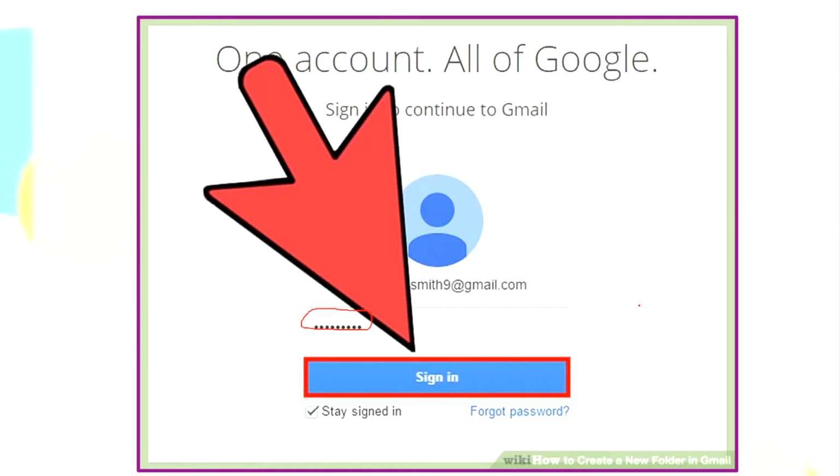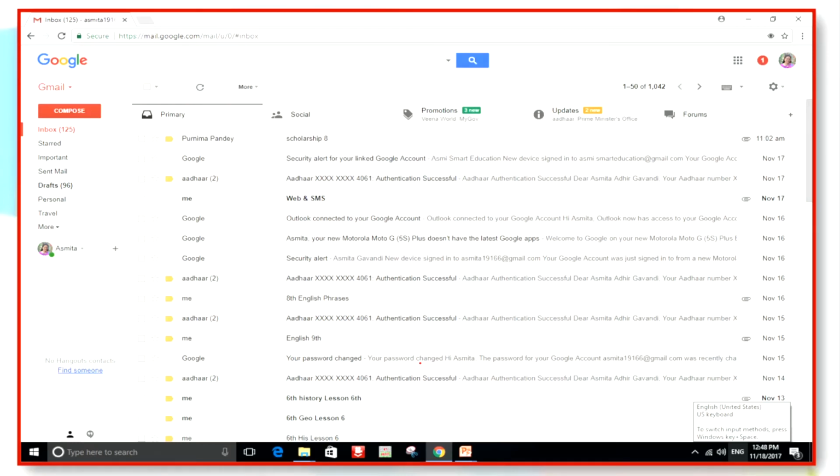So now I have entered the email ID, I have entered the password, and everything is fine. So it is allowing me to sign in. Once I click on the sign in button, this page will appear. So this is my email page. Here it allows me various options. For example, see, inbox. Can you see here?